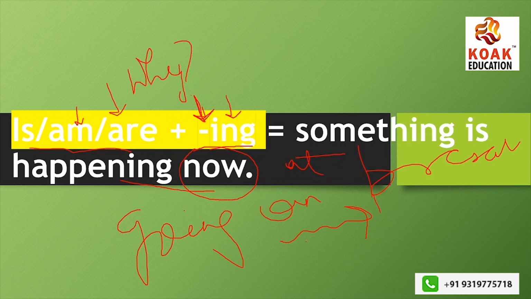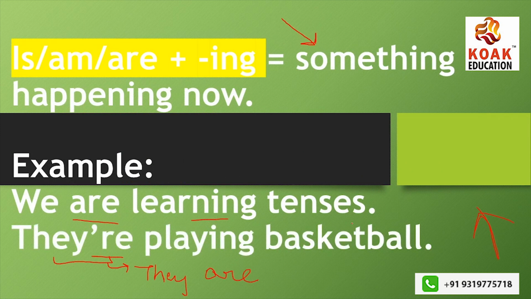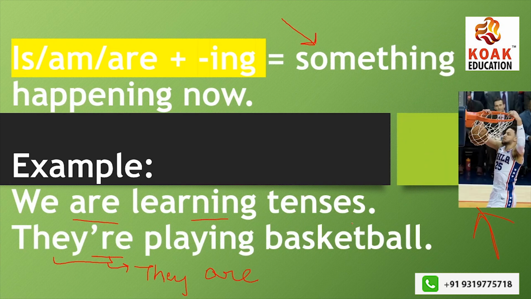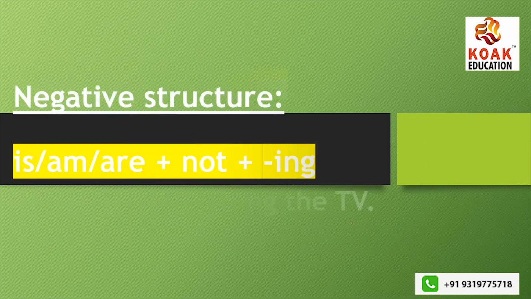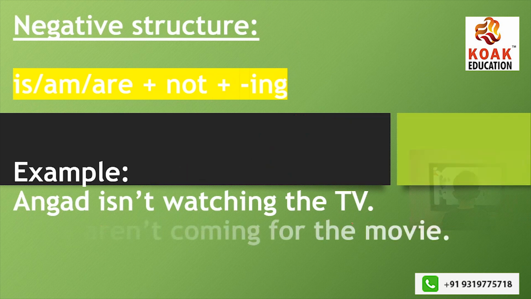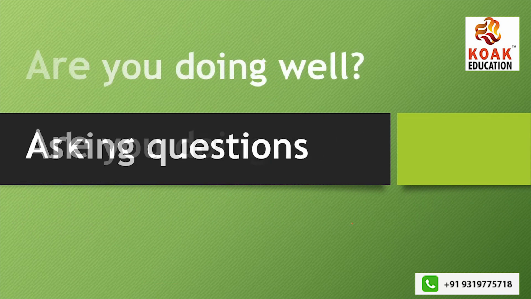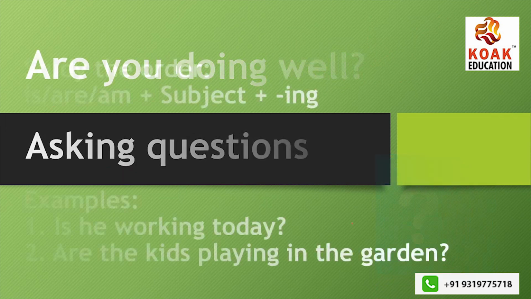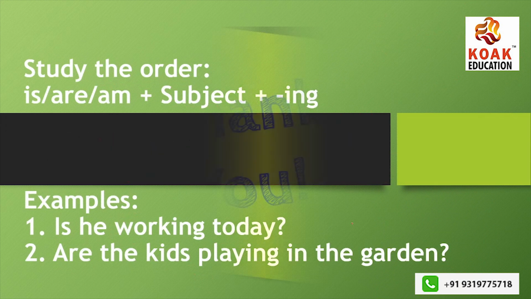Do you see the zigzag line? It is going on, it is in process, it has not stopped. That is what I was discussing. So this was present continuous, simple to understand, with negative structures. I don't think there's much problem understanding question sentences.